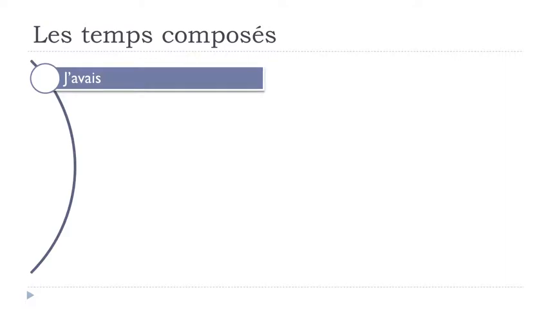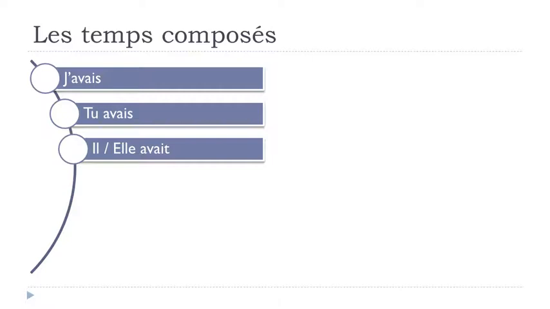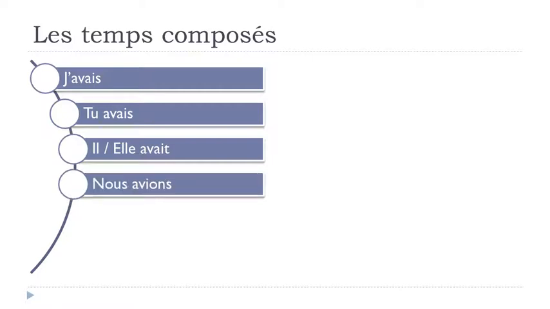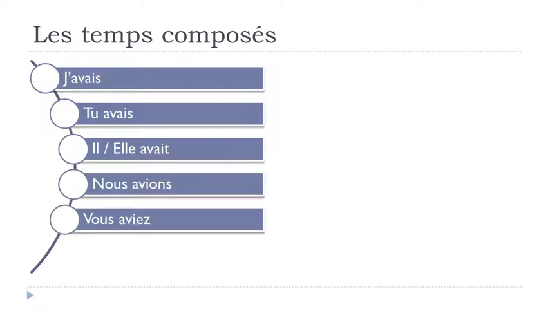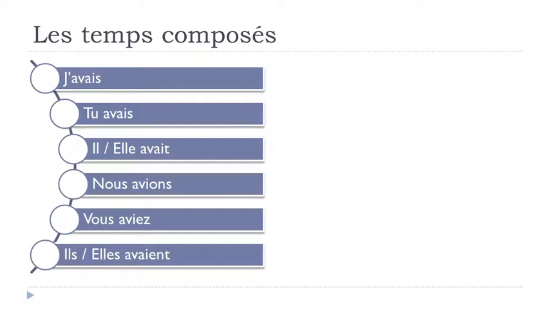And avoir in the imparfait will give j'avais, tu avais, il avait, elle avait, nous avions, vous aviez, ils avaient, elles avaient. Okay, so j'avais, final S not pronounced. Tu avais, final S not pronounced. Il avait, final T not pronounced. Elle avait.